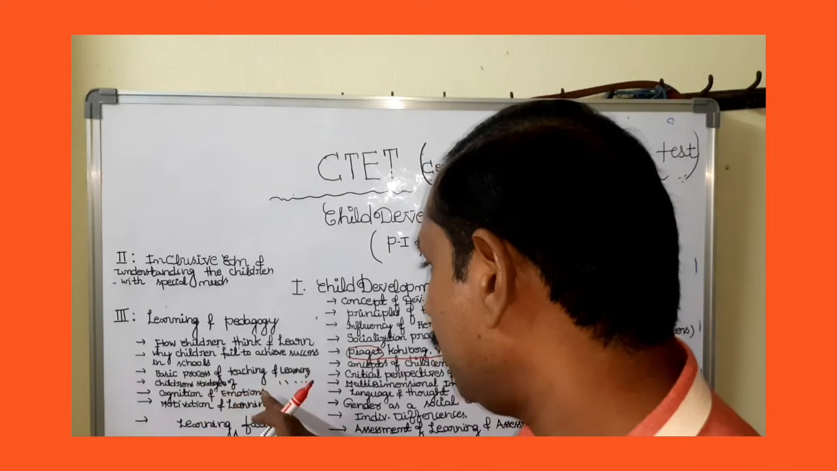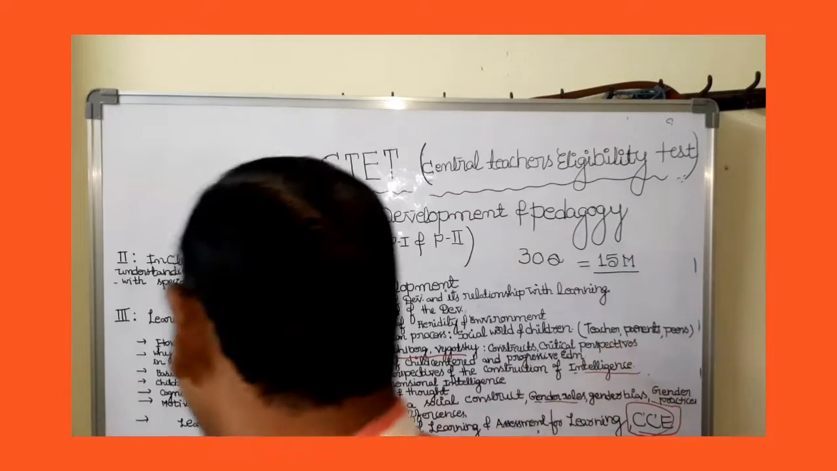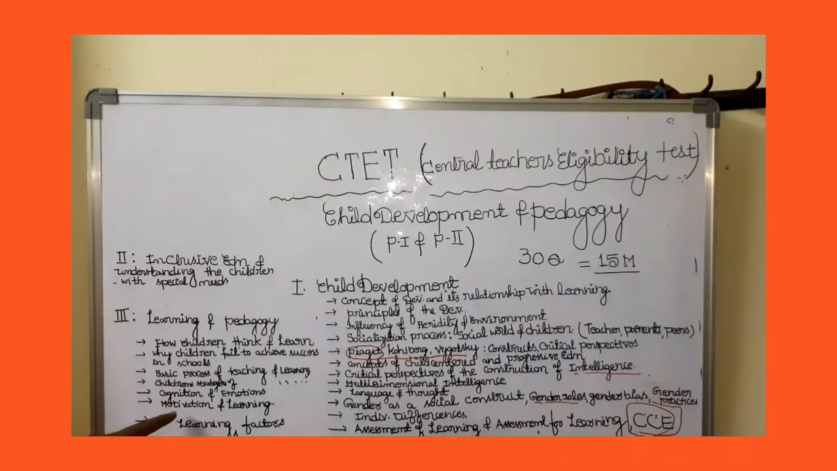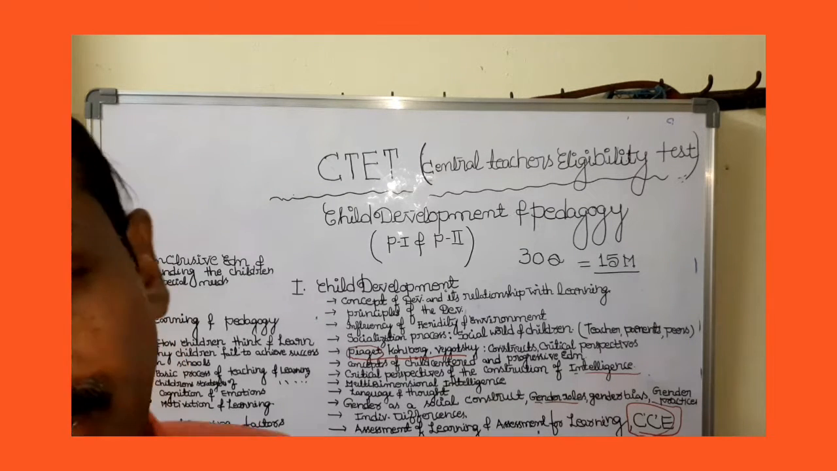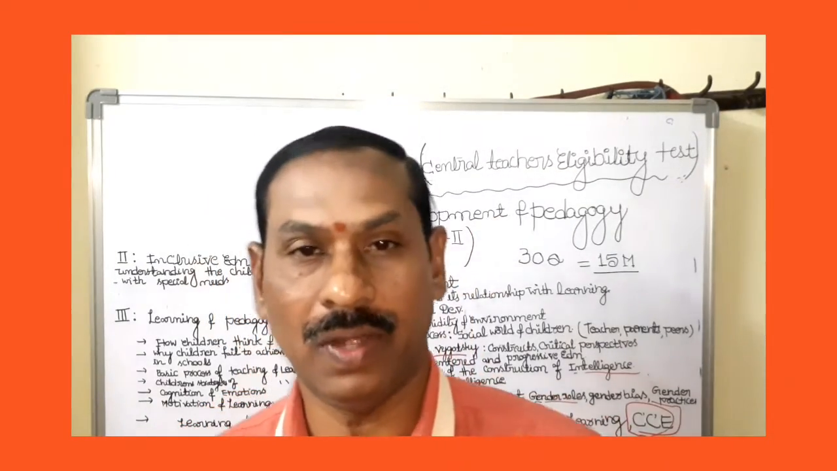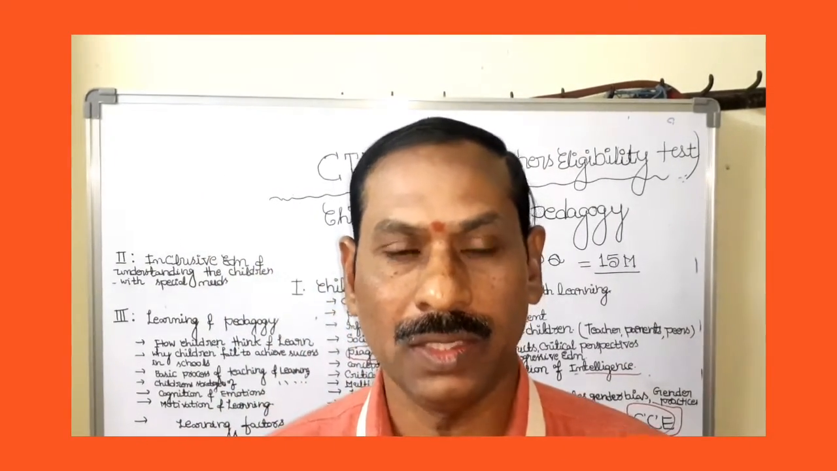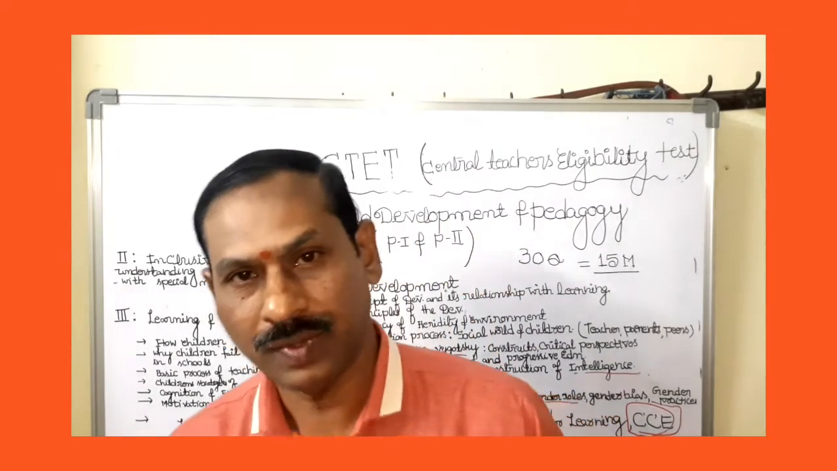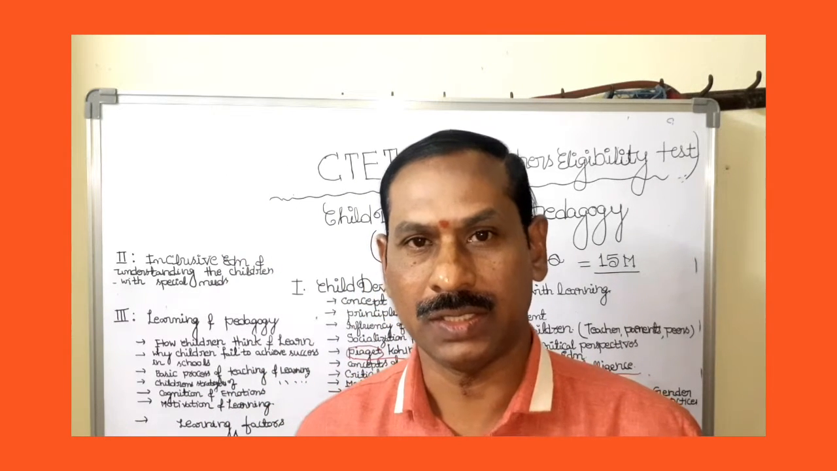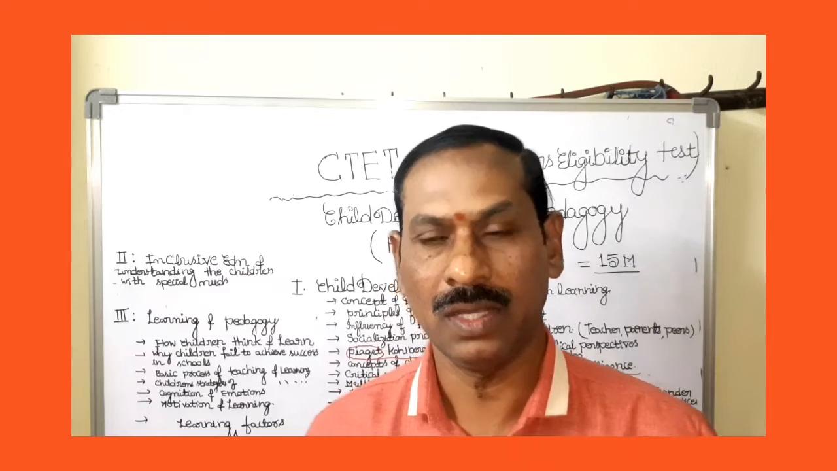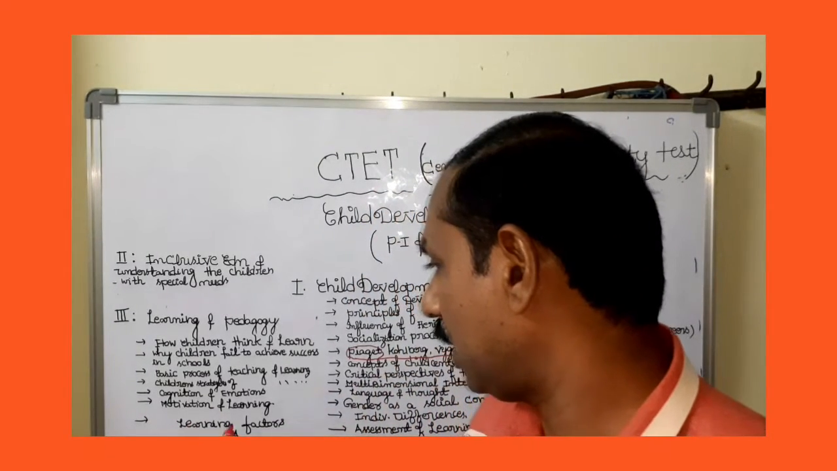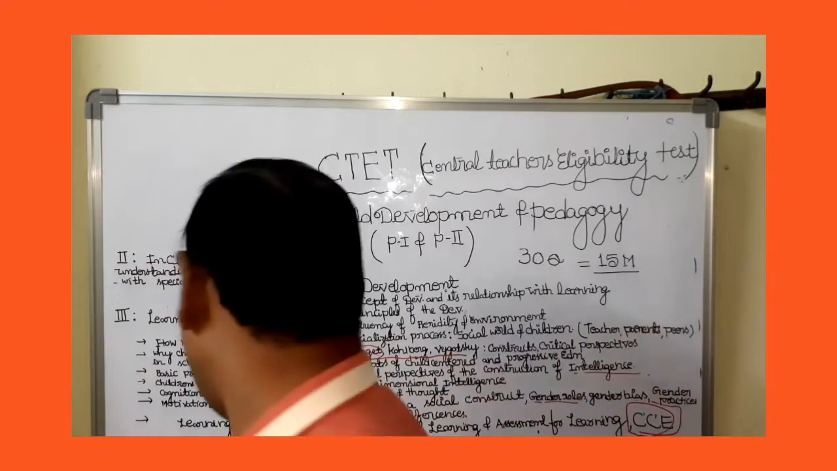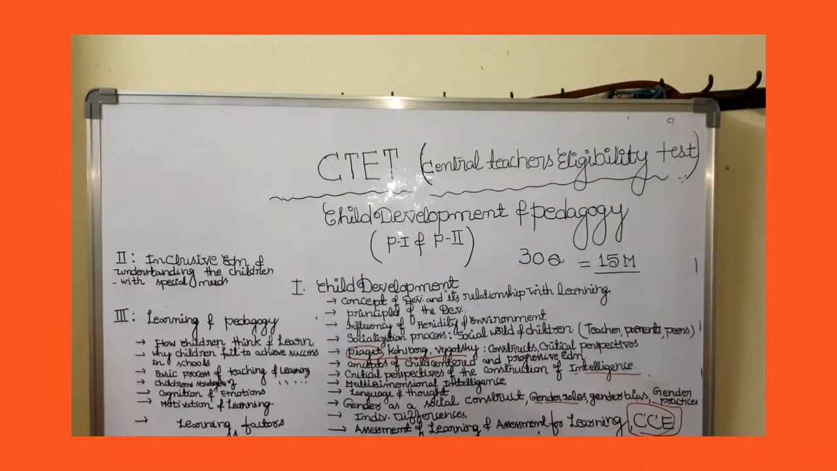And the basic process of teaching and learning, children's structure of cognition and emotions, and motivation and learning. Motivation is very, very important in the learning aspect. Motivation is the royal road of learning. Without motivation, there is no learning. So motivation is very important in the classroom. If we do not motivate the children, they are unable to learn things. That's why motivation is the royal road of learning. What is the role of motivation in the learning process will also be discussed. And learning factors like personal and environmental factors will also be discussed.